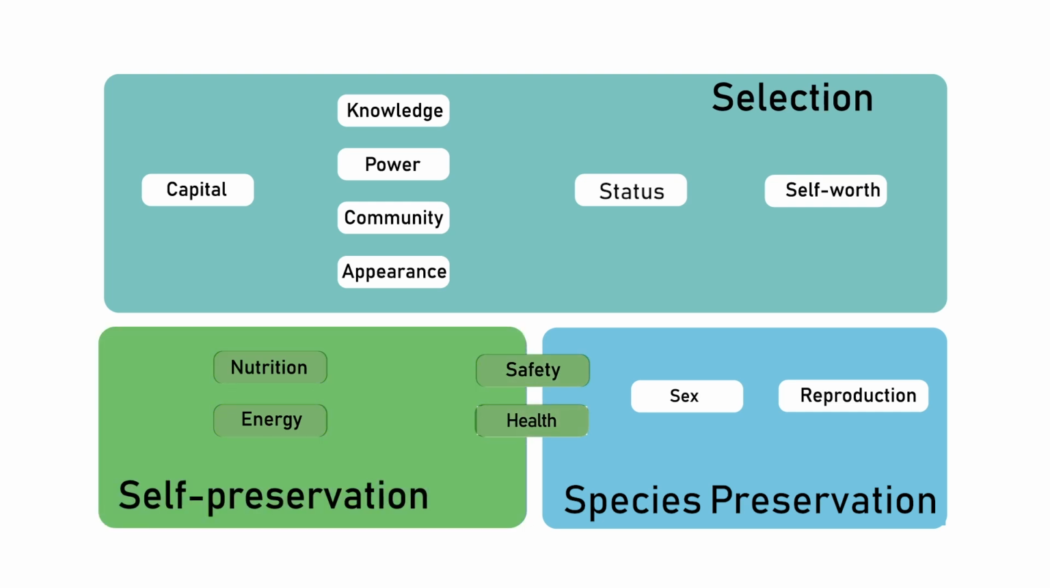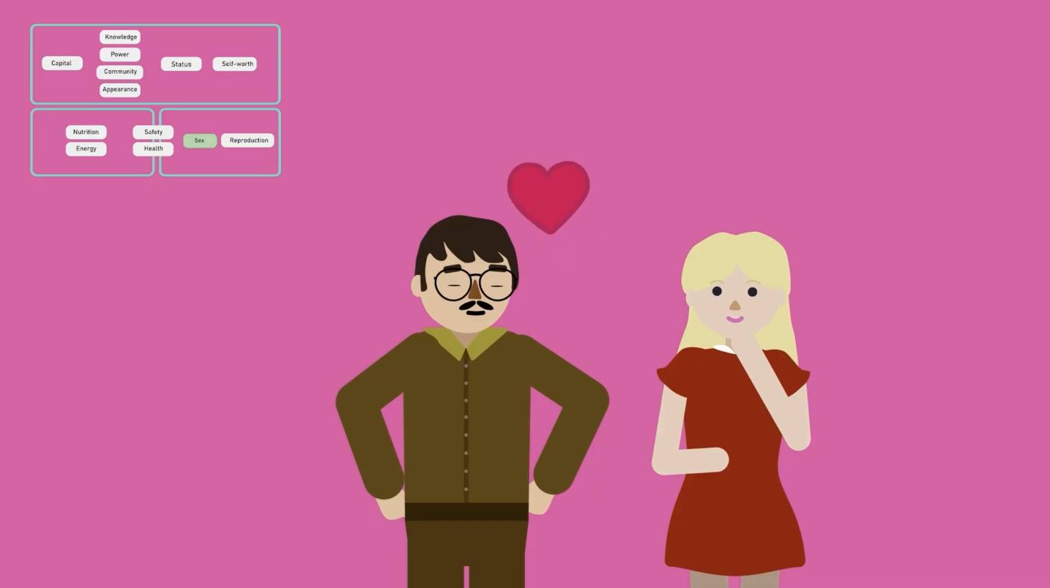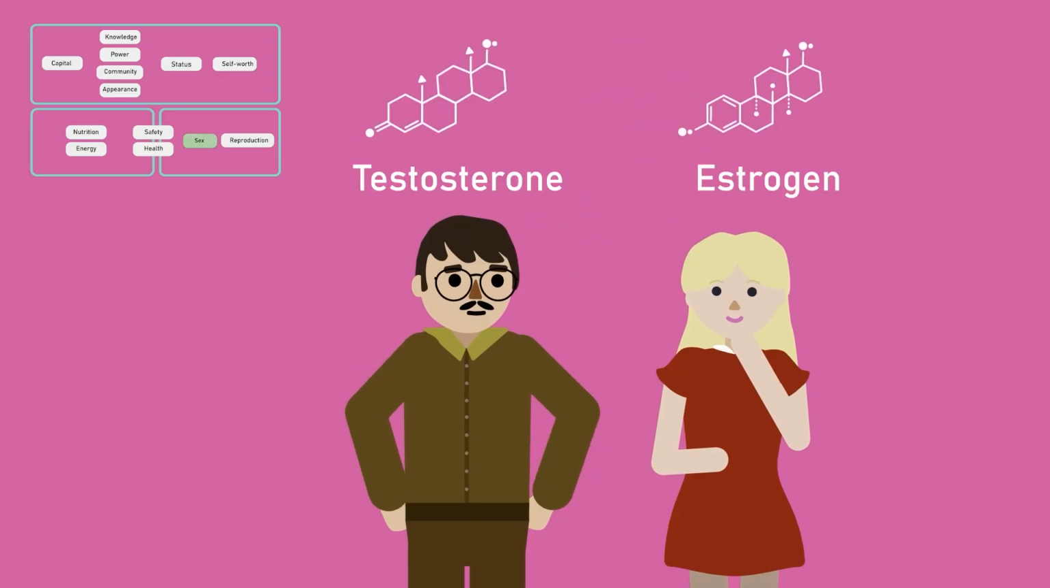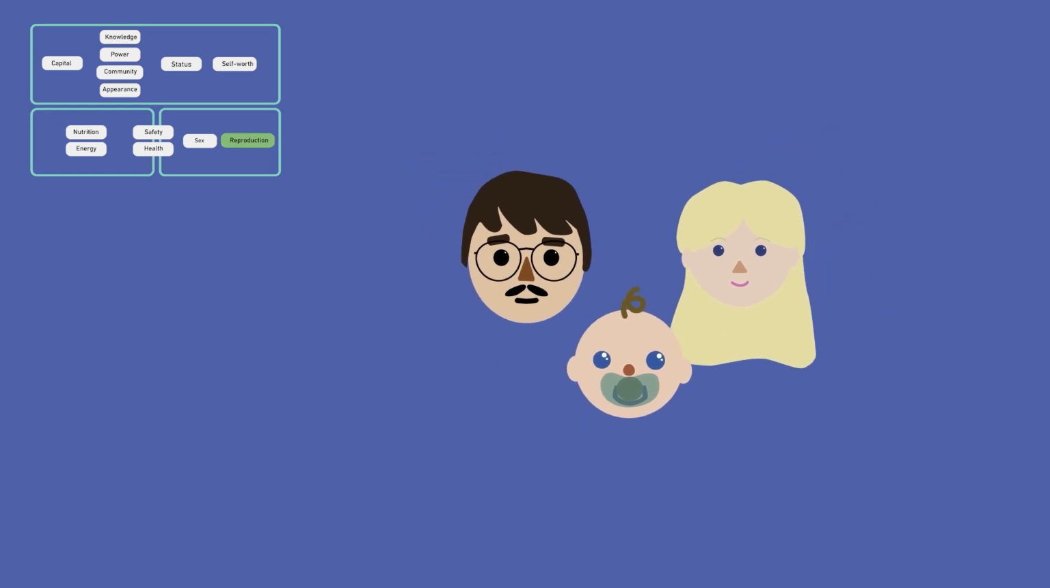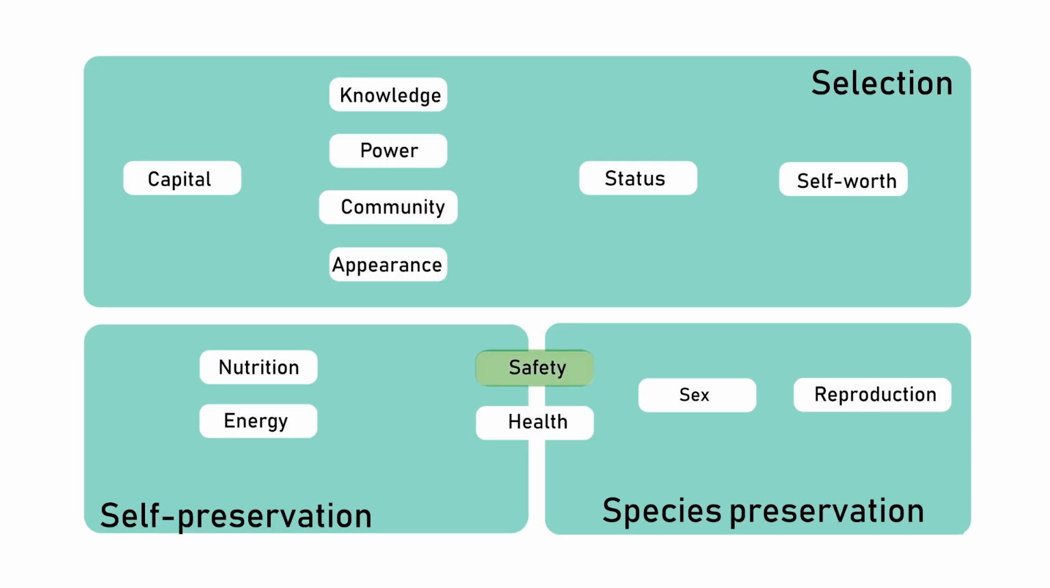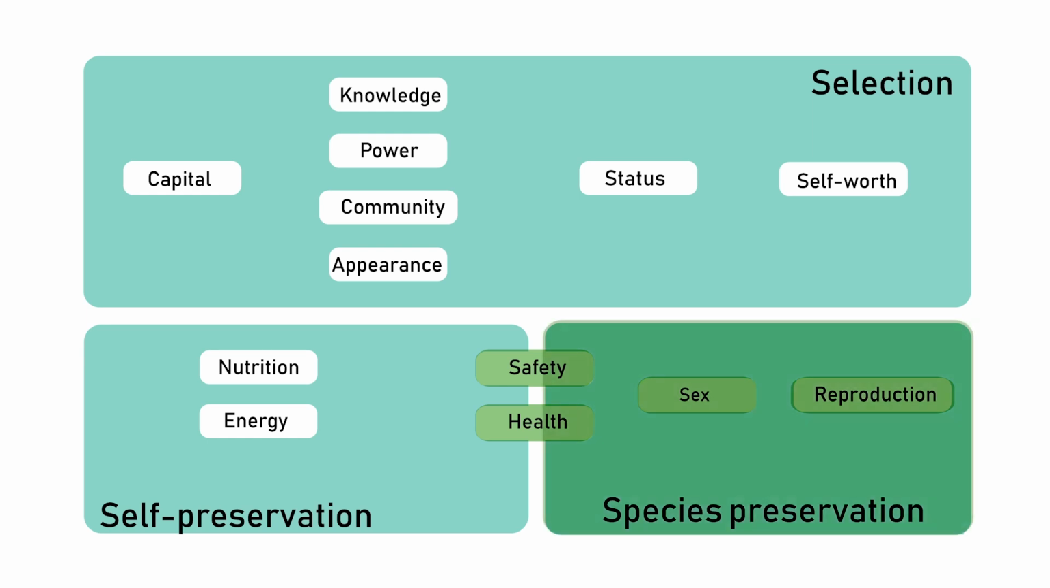Even without the need to reproduce, the need for sex is a hormonally induced need and strongly influences our actions. The need to reproduce is the desire to pass on and develop one's own genes in the form of family, tribe, or humankind. Safety, health, sex, and reproduction fulfill the basic needs to preserve the species.